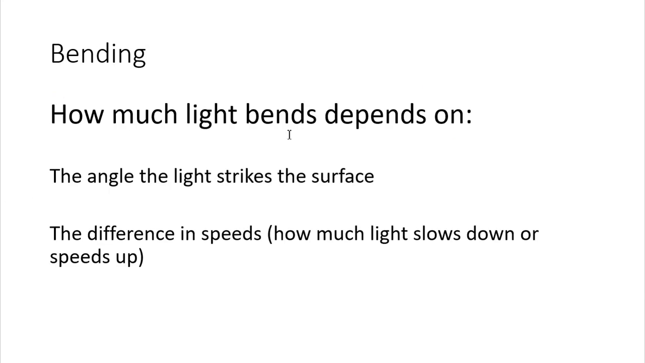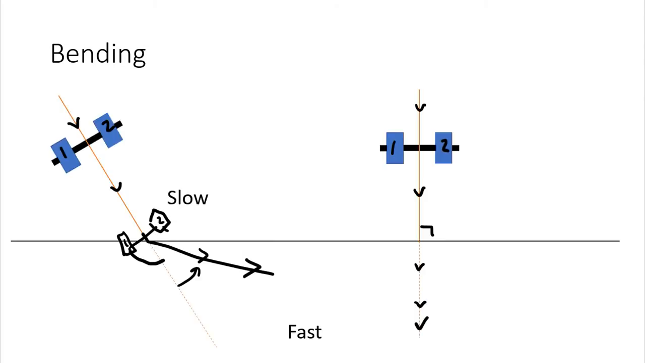How much can we bend the light? Well, a couple things matter. One, the angle that the light strikes the surface definitely matters. When I look at this one, it's striking perfectly perpendicular, and it doesn't bend at all, whereas these that are coming in at an angle could bend quite a bit.